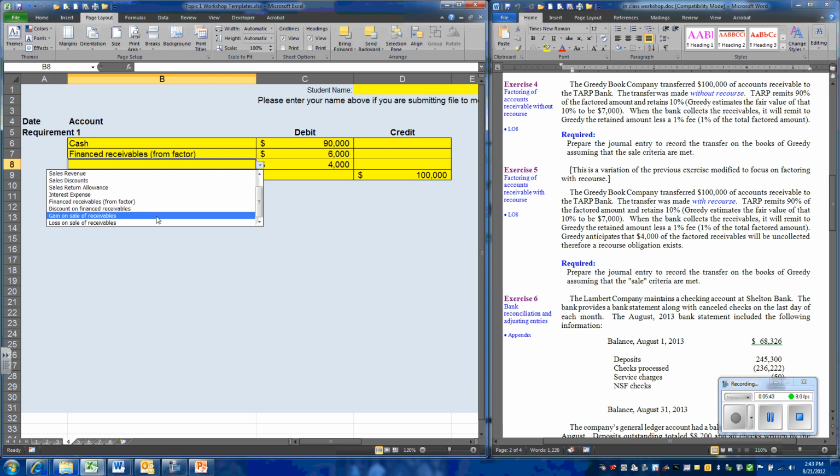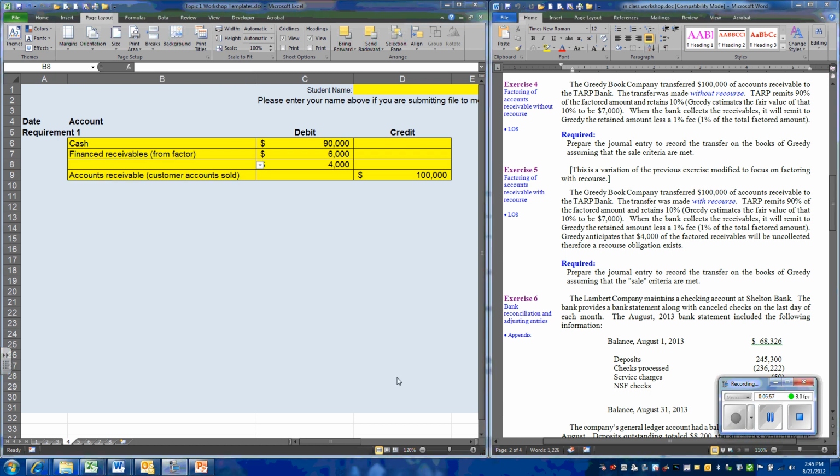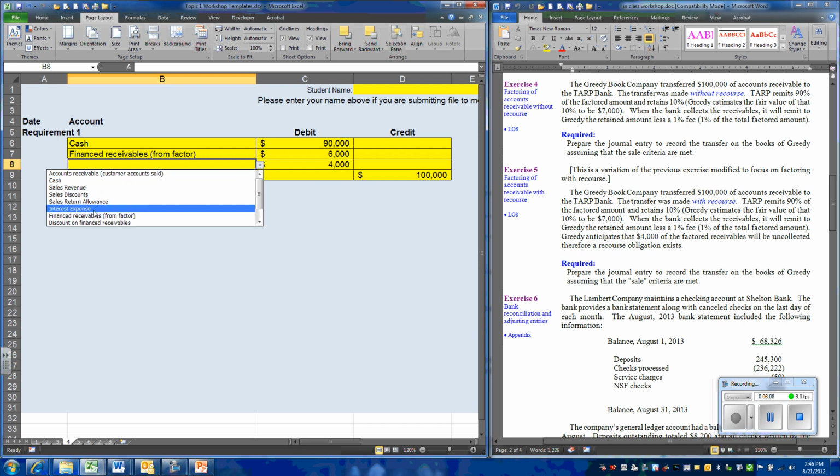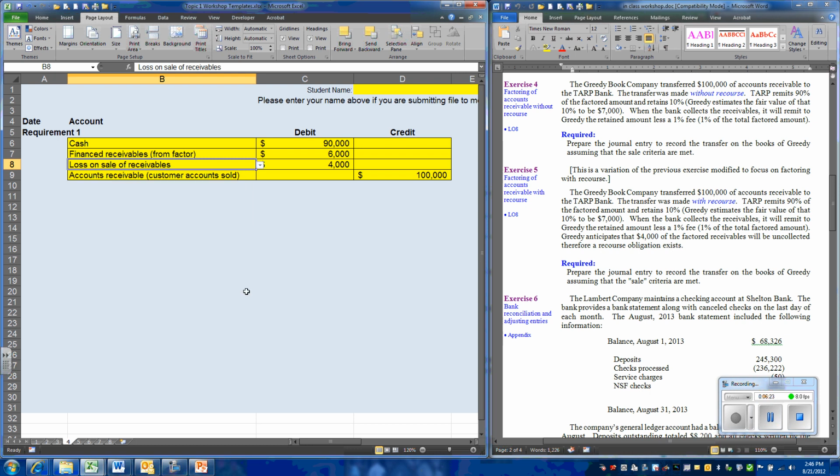Obviously, since this is in the debit column, we cannot call it a gain. We can call it a loss on the sale of receivables, or we can call it interest expense. Since this transaction meets the GAAP criteria to be treated as a sale, it'd be improper to call this an interest expense. Expenses typically relate to funds that are borrowed. Here we are selling our accounts receivable. So the most appropriate account would be loss on the sale of receivables. And that is our journal entry.